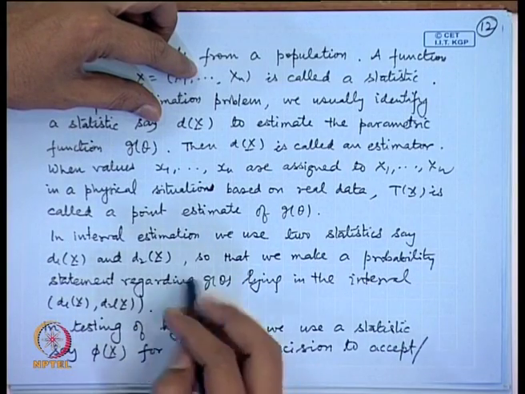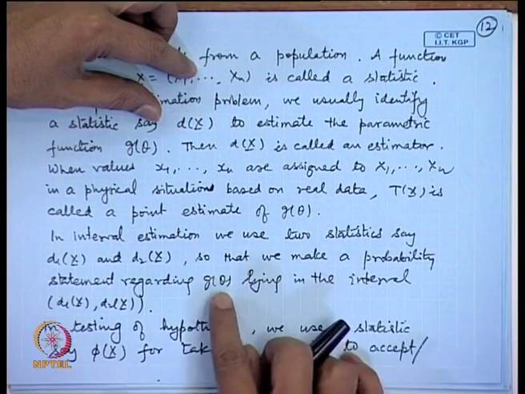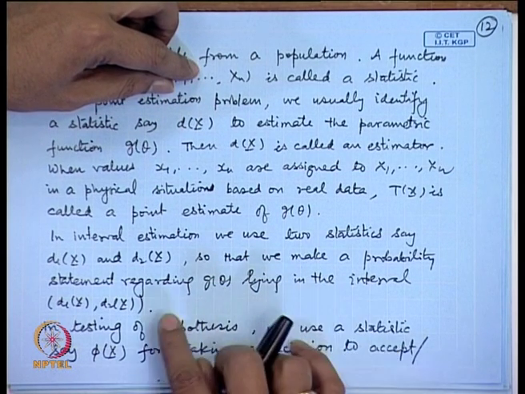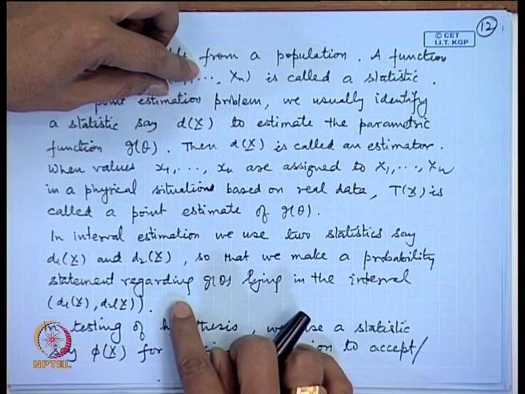In an interval estimation problem, in place of one statistic, say in point estimation we are proposing one, that is d(x), but in interval estimation we need two, that is the end points of the interval where my parameter of interest is supposed to lie. So, we need to specify say d1(x) and d2(x), so that we can make a probability statement regarding the parametric function g(theta) lying in the interval d1 to d2.